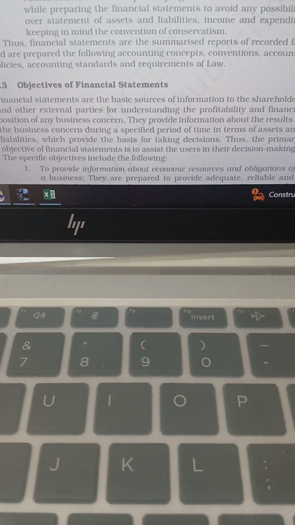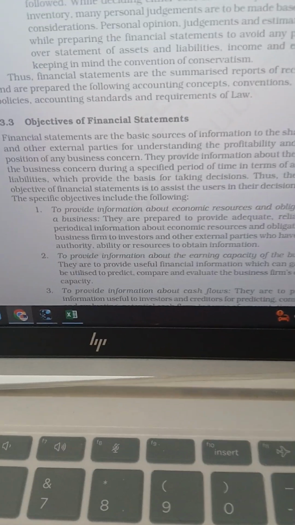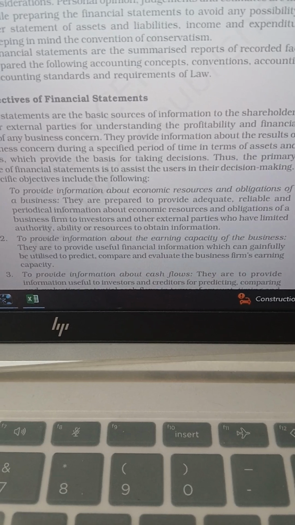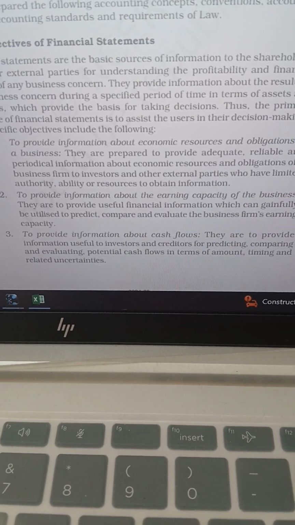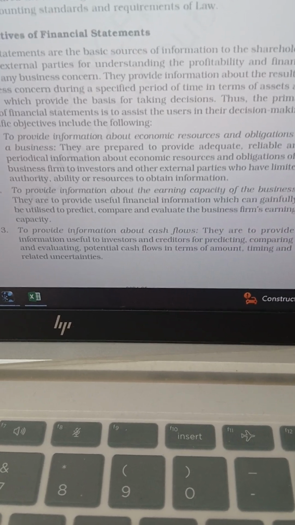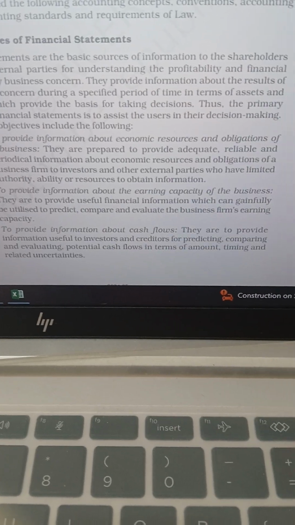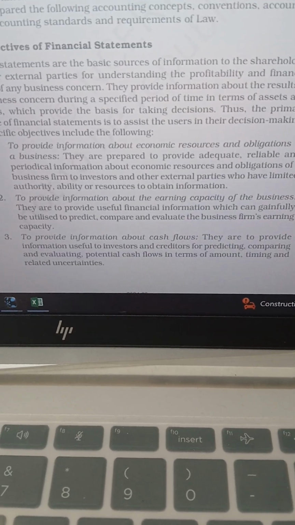Then objectives of financial statements. Why do we prepare the financial statements? To provide economic information about the economic resources and obligations of the business. Economic resources means how much we possess, how much cash we have in hand or cash at bank, and the obligations means the liabilities of the business.